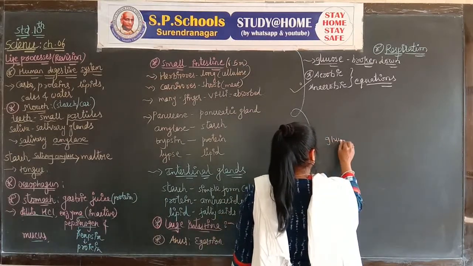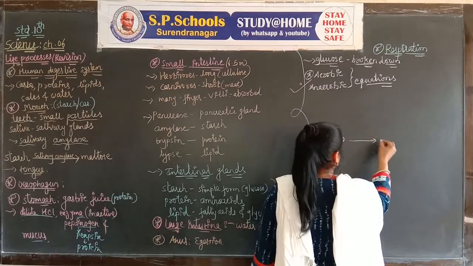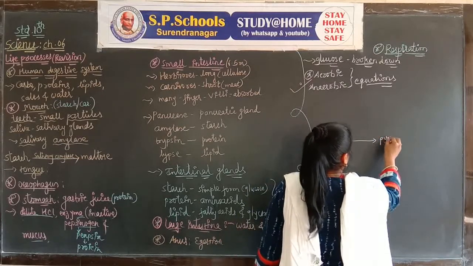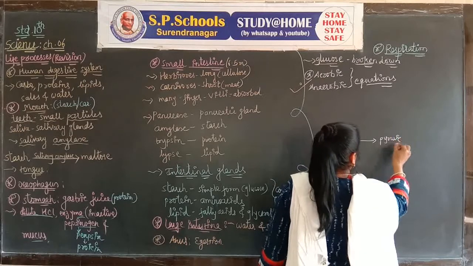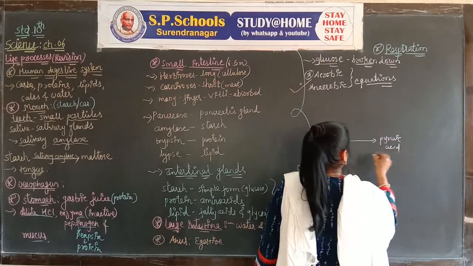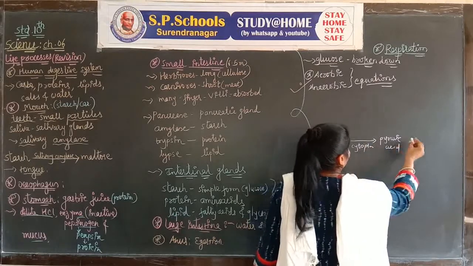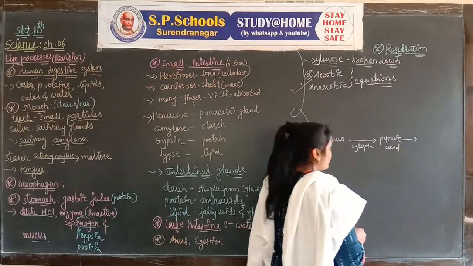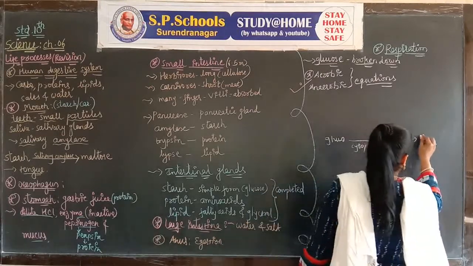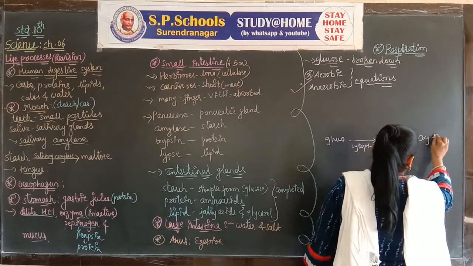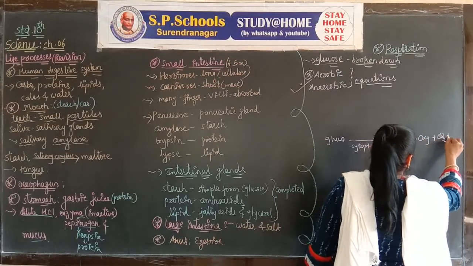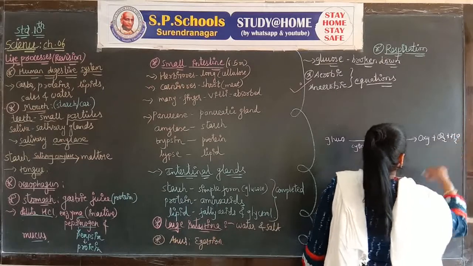In the breakdown of glucose, it is converted into pyruvic acid, in the cell organelle cytoplasm. In the case of aerobic respiration, oxygen, carbon dioxide and water are present.